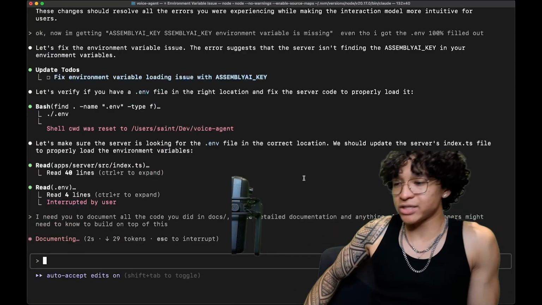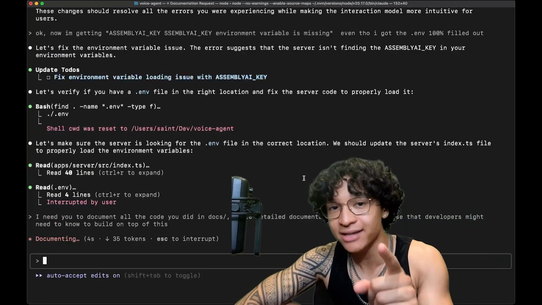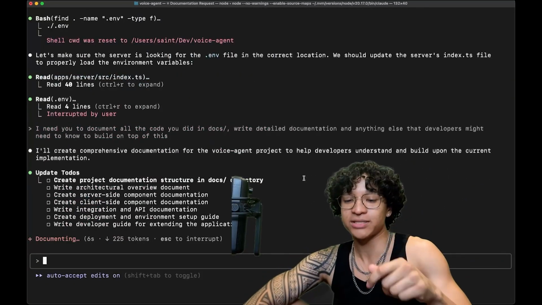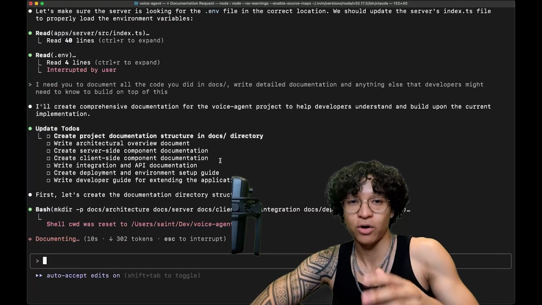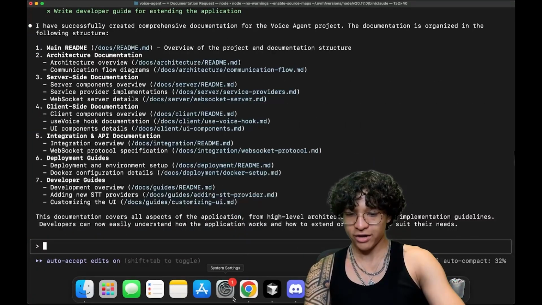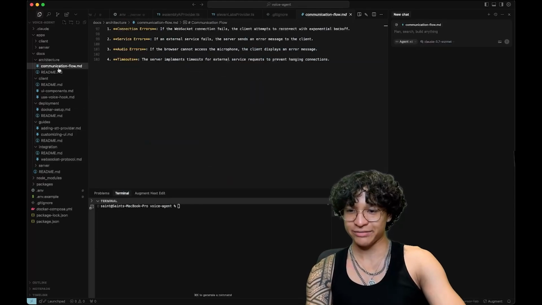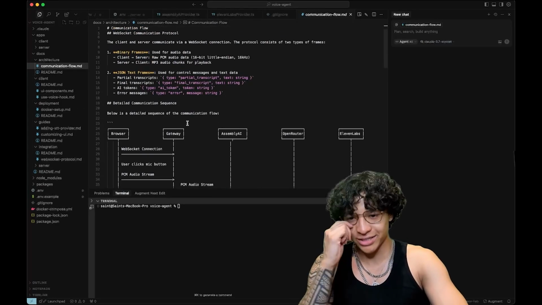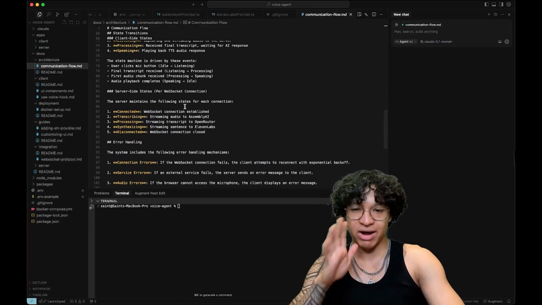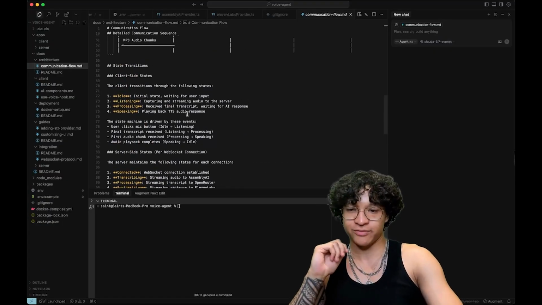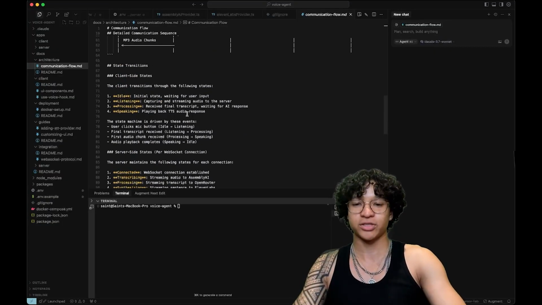Now, by asking Claude Code in the same chat session that it coded up the entire code base, it is going to make really good documentation. So we'll cut to when this is done. Okay, it wrote some detailed documentation. Look at the architecture and flow. This is nice. This is nice and good documentation. This will serve as a very strong base for explaining the logic and our flow.